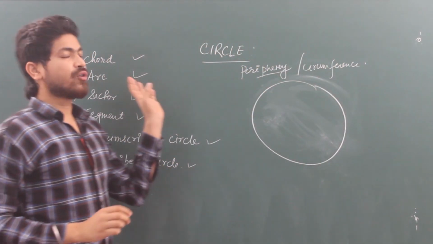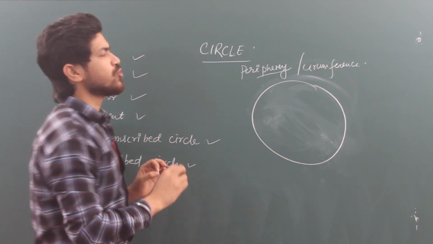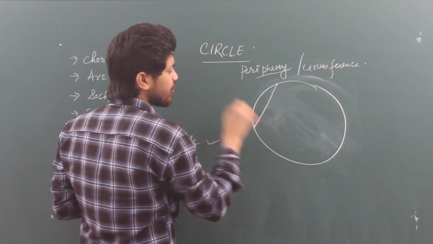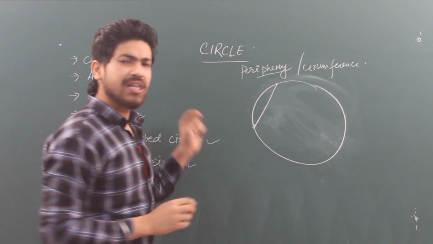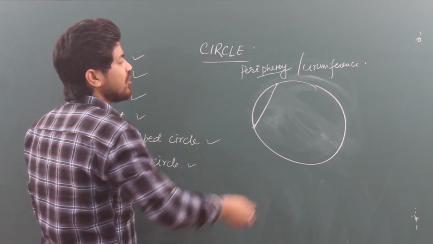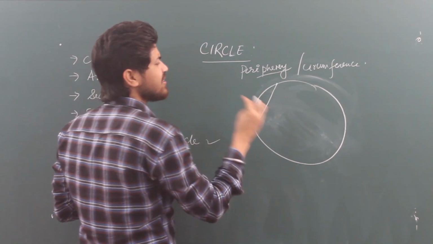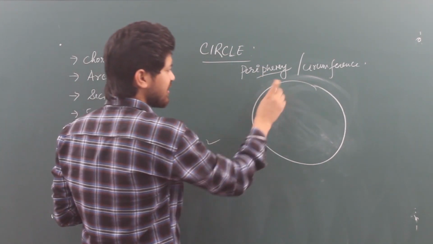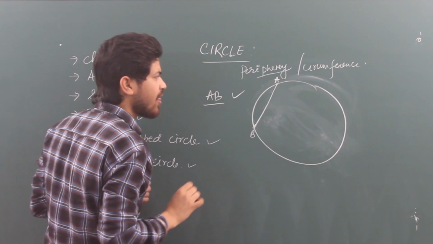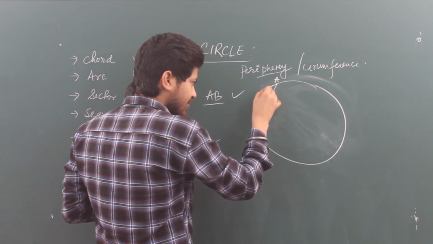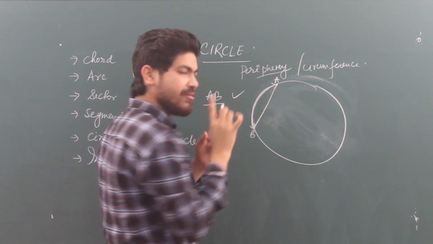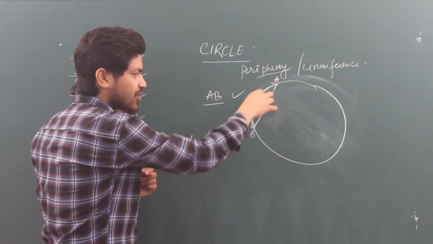So a chord is a line segment that joins any two points on the boundary of a circle. That means this is one point on the boundary, this is another point on the boundary, and the line segment joining these two points we will call a chord. So chord is a line segment that joins any two points on the boundary of a circle. Arc. So arc is the part of a circle. Arc is the part of the circumference of a circle. That means this AB is the chord. Got it? And this is the AB arc. This straight line segment is AB chord, and this is a part of the circumference of the circle.